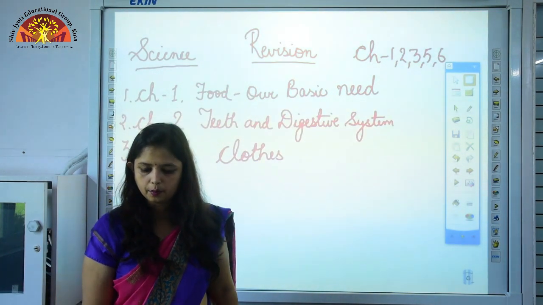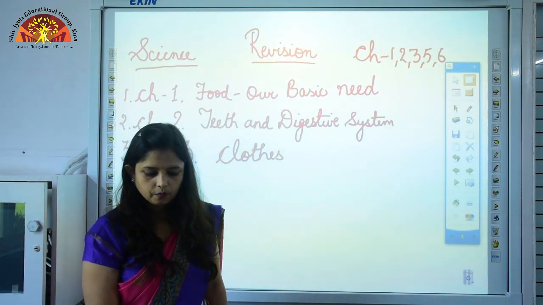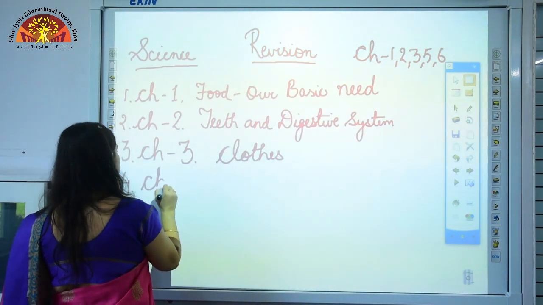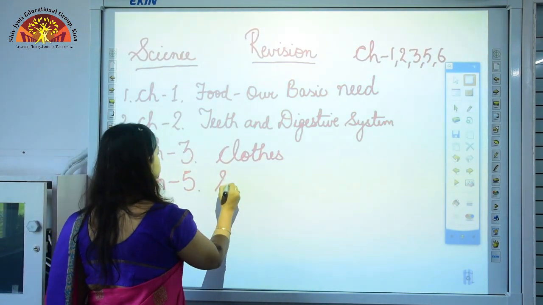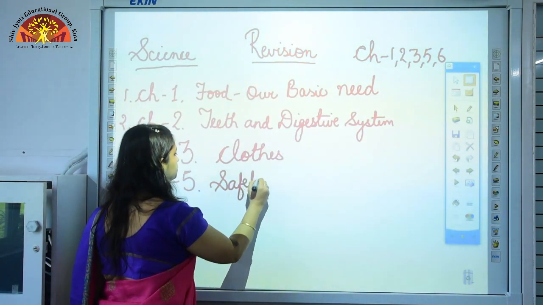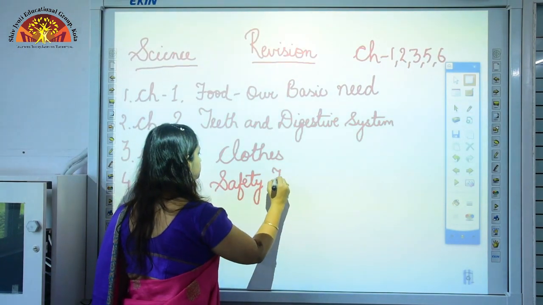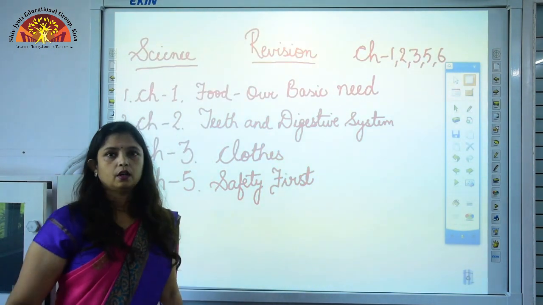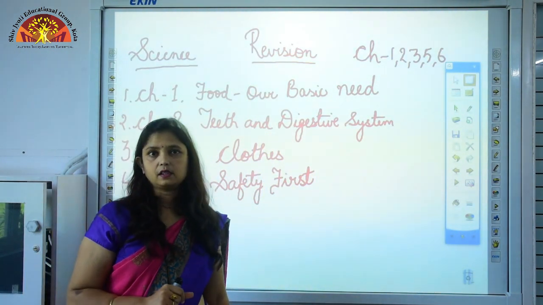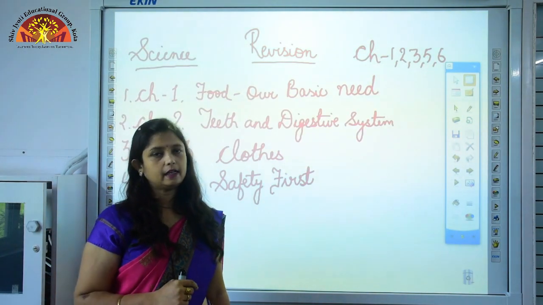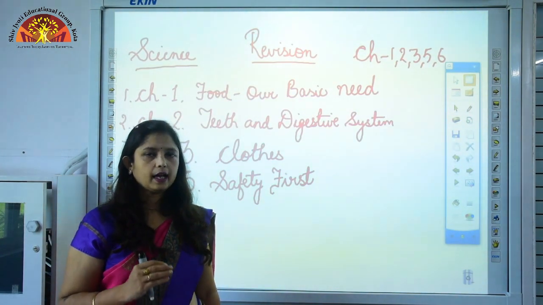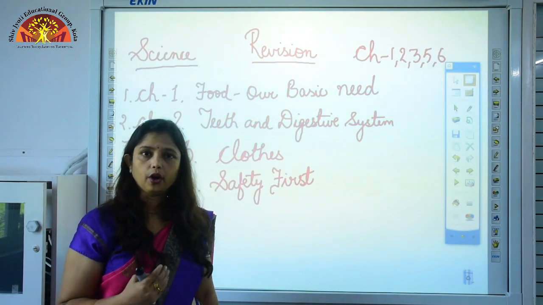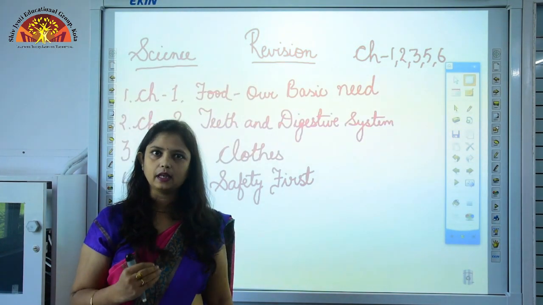Now let's move to chapter number 5, that is safety first. So students, any unpleasant event that occurs unexpectedly is called an accident. An accident causes pain and injury. So to avoid accidents or injuries, it is necessary to follow safety rules.